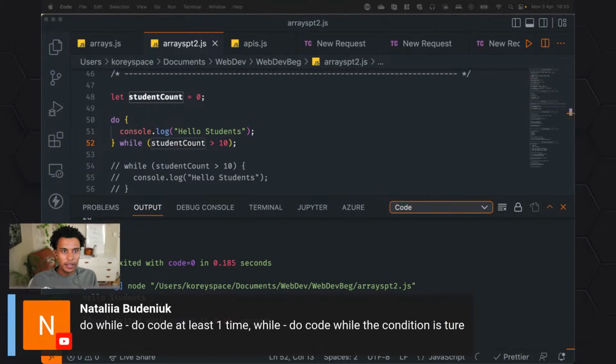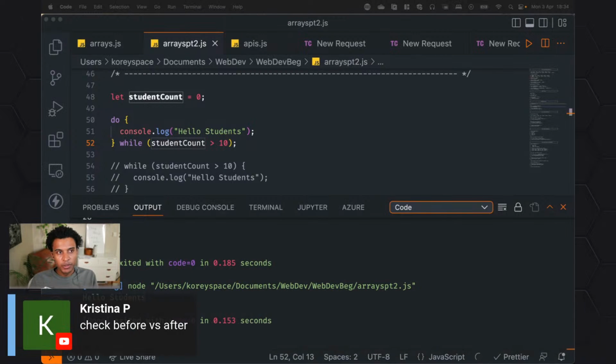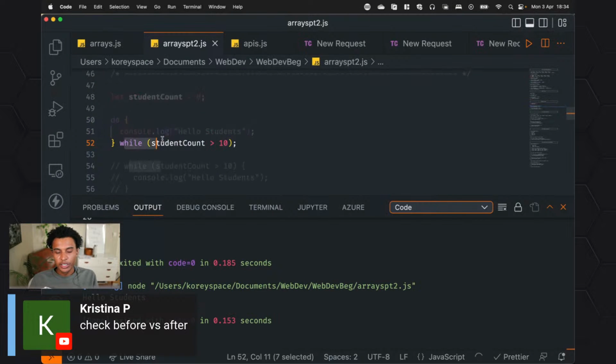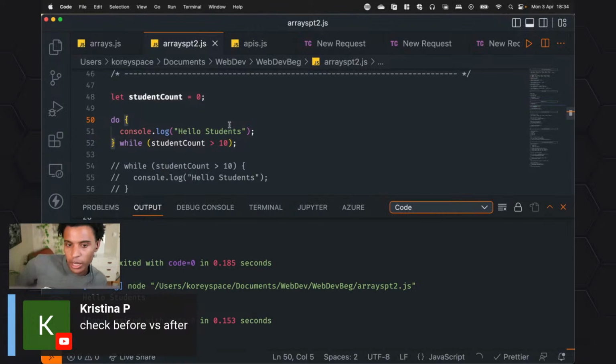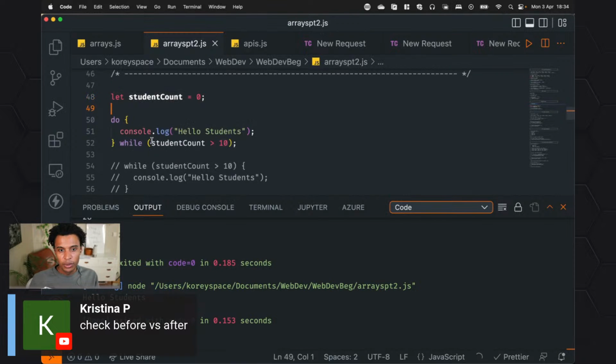And I'm going to give everyone credit for what they did here. So Natalia says, do code at least one time, while the condition is true. Very good points there. Z as well, I think you're on point. Christina, yeah, check before versus after. So this is going to do it one time, right? And then it's going to check, okay, should I do it again? So there are different use cases for why this would be important, but it's really important to know why you're using them, because maybe you do not want to say hello students, especially if student count is 0, because then you'd be talking to no one. So that is the difference.